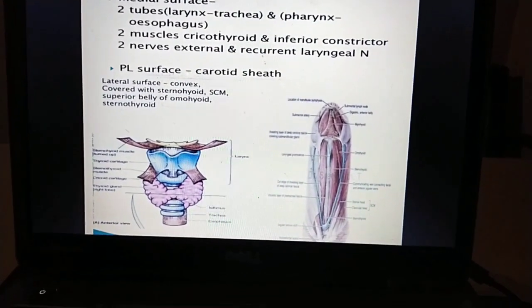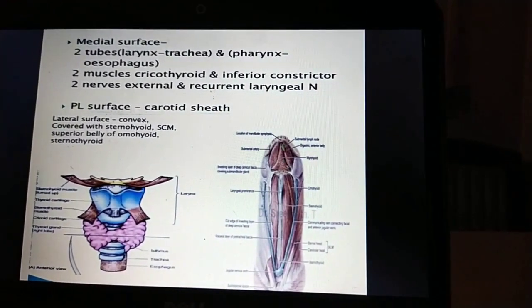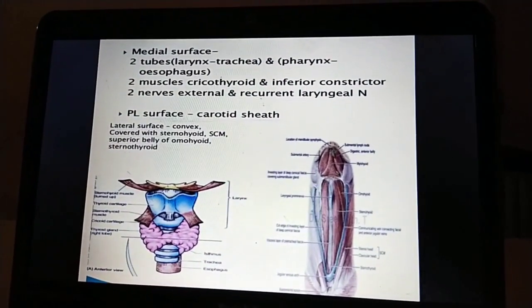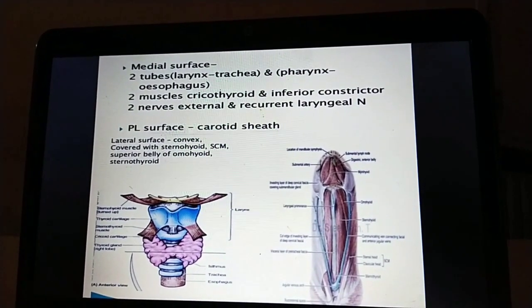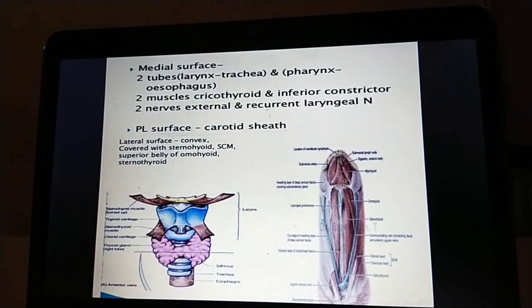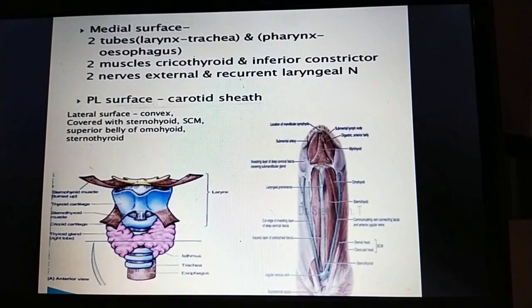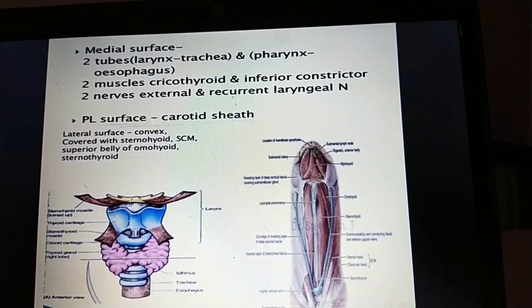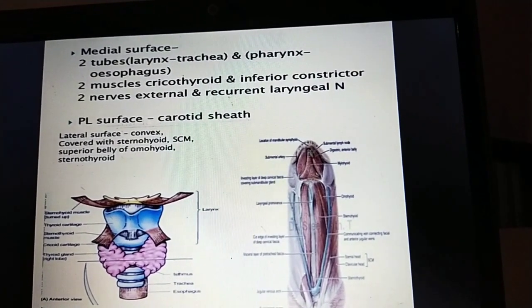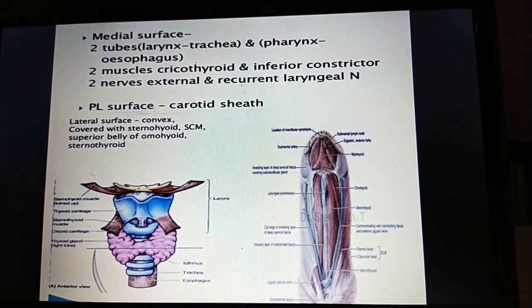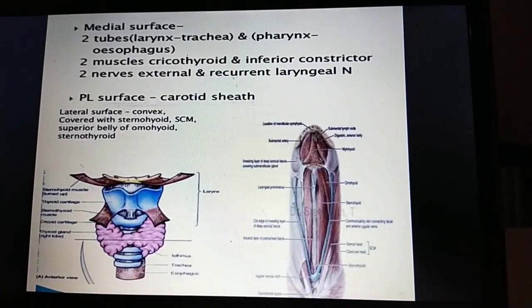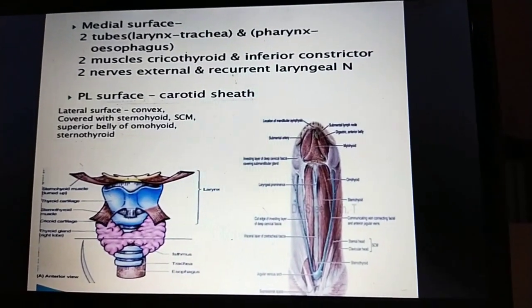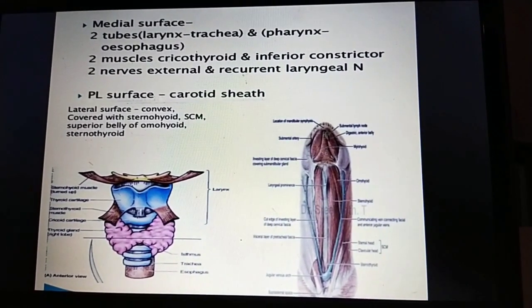Okay, you can go for the surfaces of the thyroid gland. In the medial surface of the lobe, it has relation with two tubes. One is the larynx and trachea, another is the pharynx and esophagus, and it has two muscles: one is cricothyroid, another one is inferior constrictor. And it has two nerves, that is the external and recurrent laryngeal nerve.